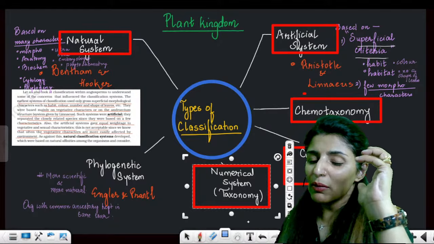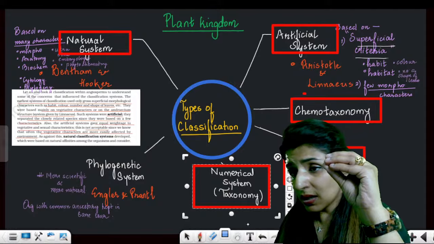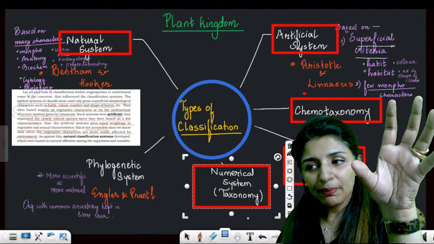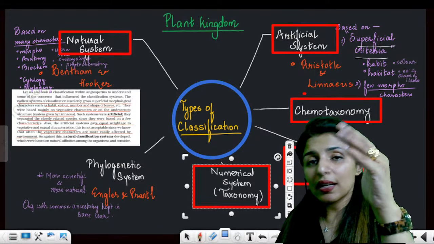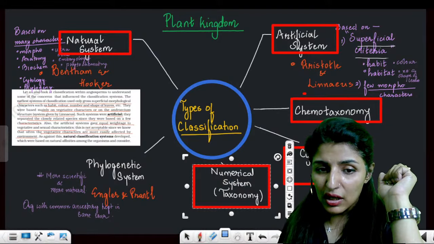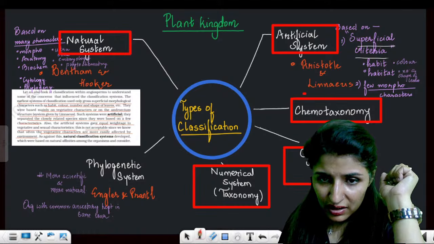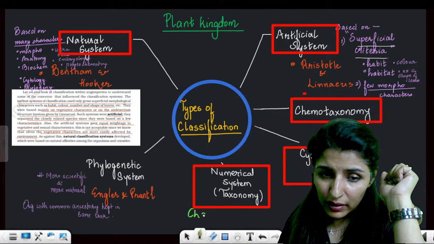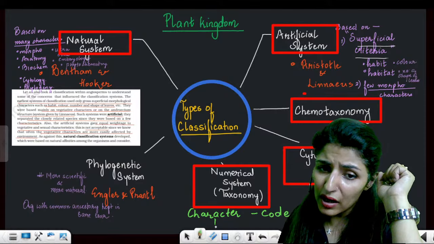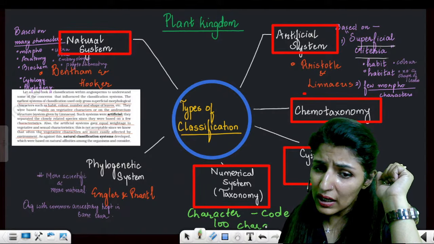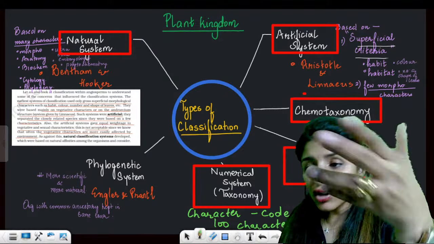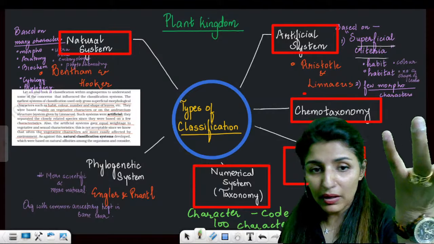So basically, numerical taxonomy uses computers, right? Every character is given a code, and the computer helps us compare those different codes. So numerical taxonomy is also very authentic. Here, the main feature is that every character has a code, and we can use hundreds of characters to classify the organisms. Hundreds of characters can be used because it is not humanly done. It is done by computers.